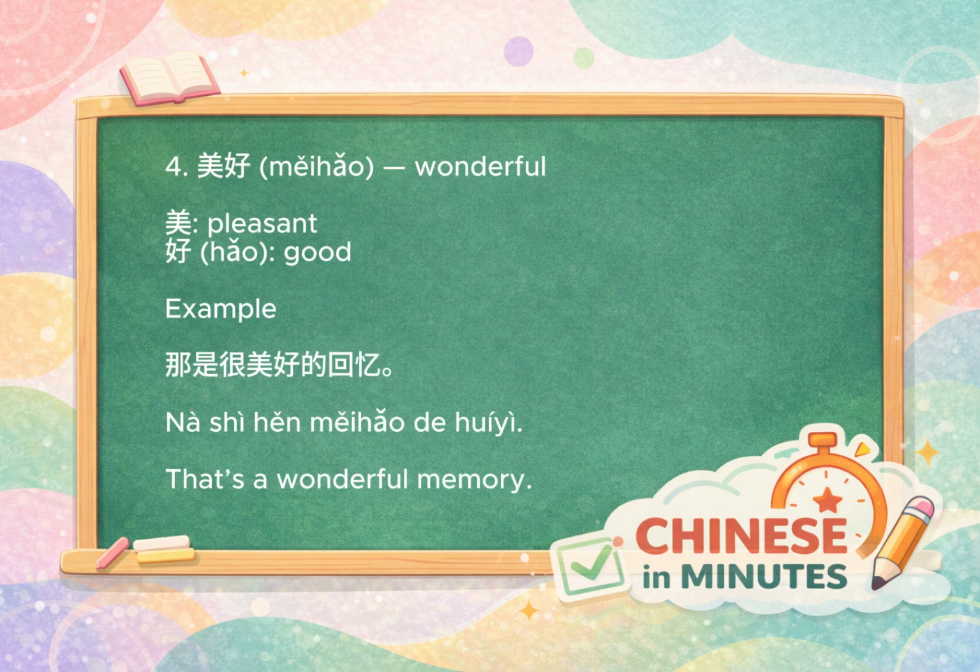Then we have 美好. Mei means pleasant. Hao means good. So literally pleasant and good. But in real usage, this describes something abstract, like memories or experiences. 那是很美好的回忆. That's a wonderful memory.